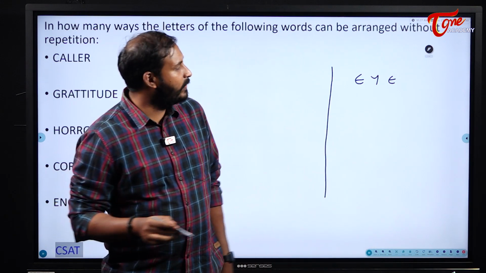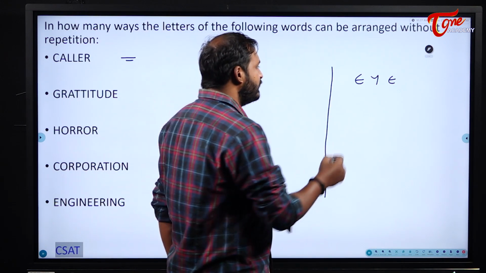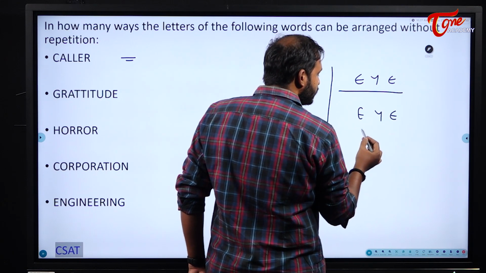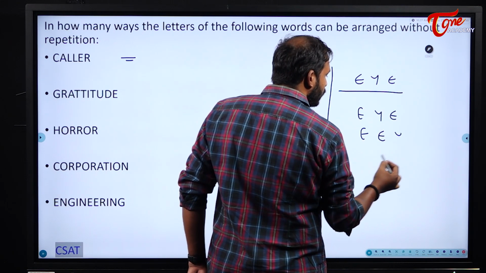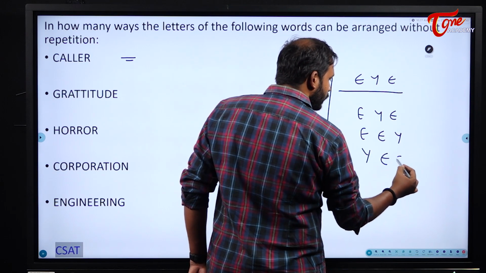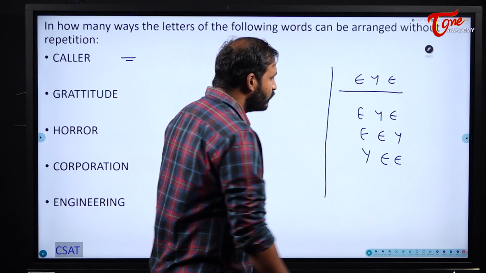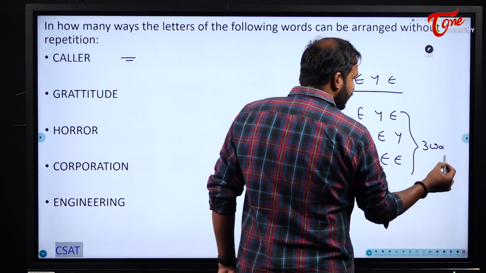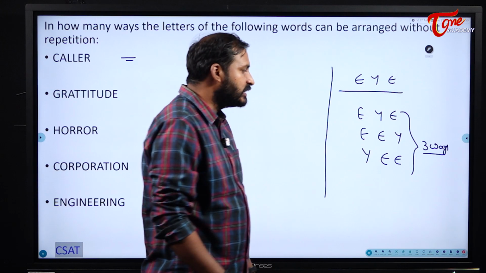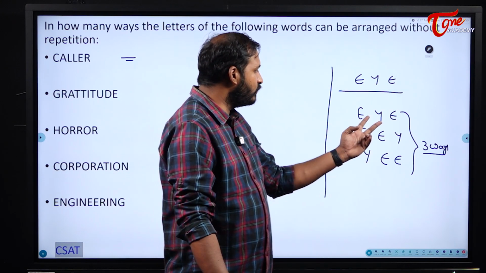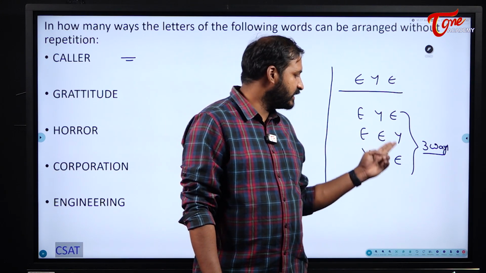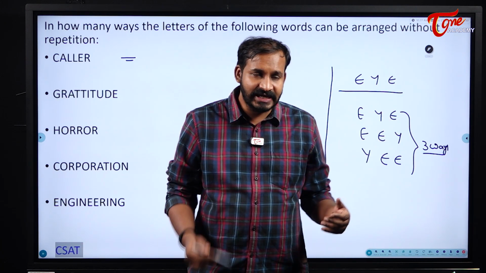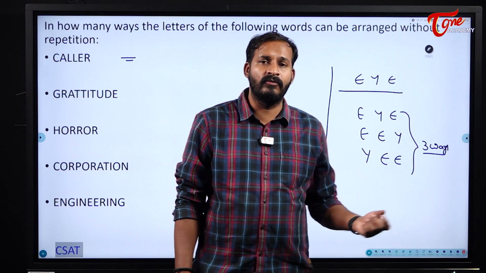Take the word EYE. In how many ways can I arrange the letters of the word EYE? I can write EYE, or else EEY, or else YEE. In only this many ways, right? I can arrange them only in 3 ways. What is the reason? Because 2 letters are the same. What is that letter? E. So at max I can arrange the letters of the word EYE in 3 ways.